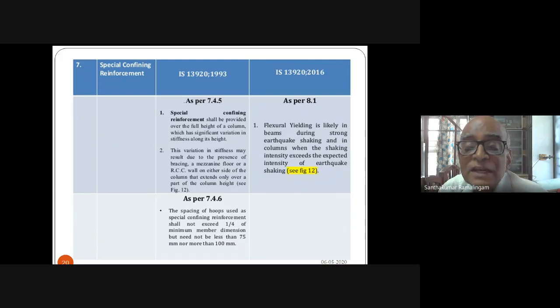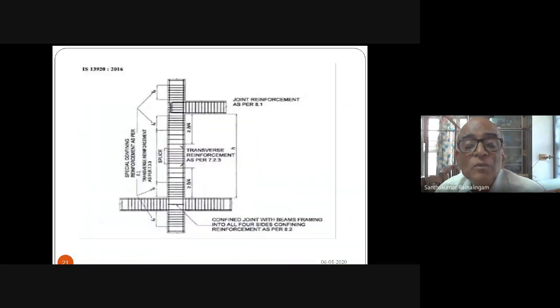Flexural yielding is likely to occur in beams during strong earthquake shaking and in columns when the shaking intensity exceeds the expected intensity of earthquake shaking. You can go to the next slide. Now, here, in a frame, these are the various detailing requirements that are given.